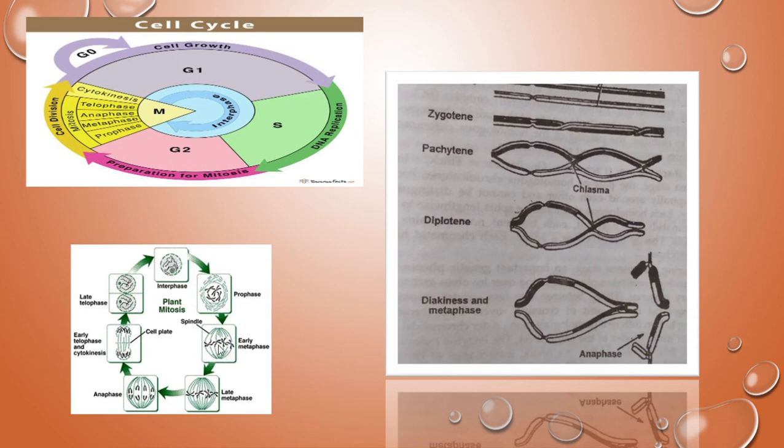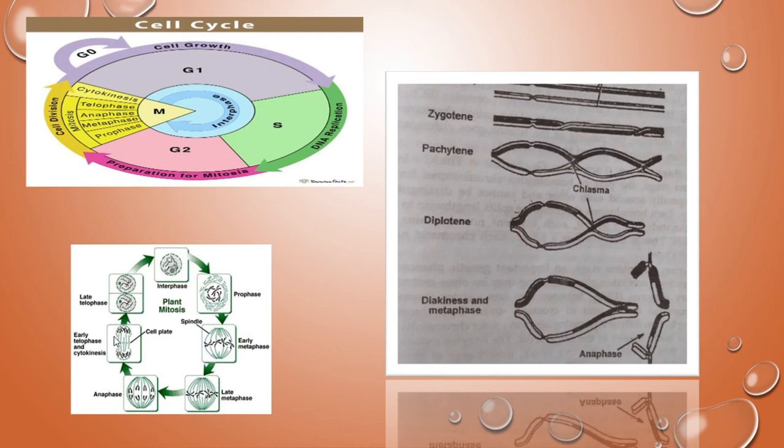Here, with spindle fiber formation, the equatorial plate will be formed in the metaphase. The chromosomes are in the center now. In the anaphase, the centromere division will occur, and the chromosomes move to the pole side. And in the telophase, see, the cell plate will be formed, meaning the cells are separated.